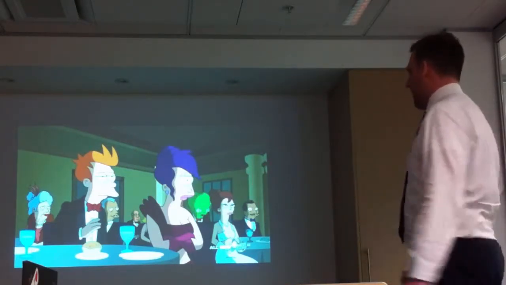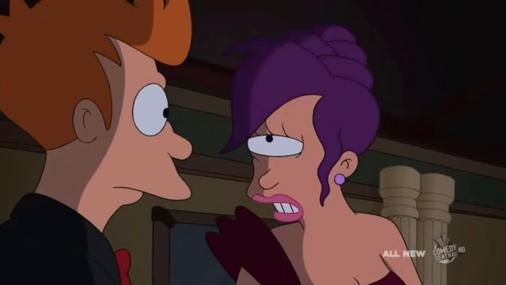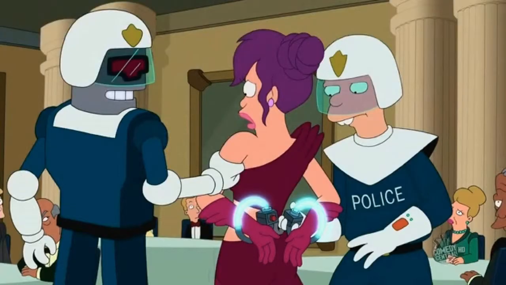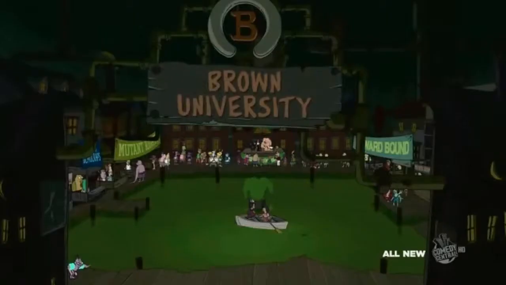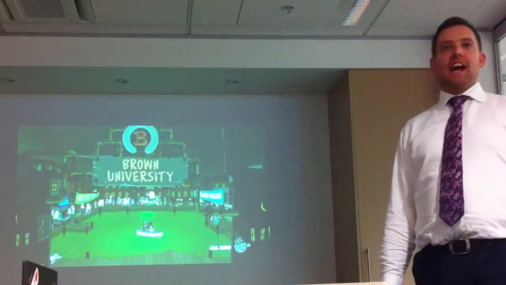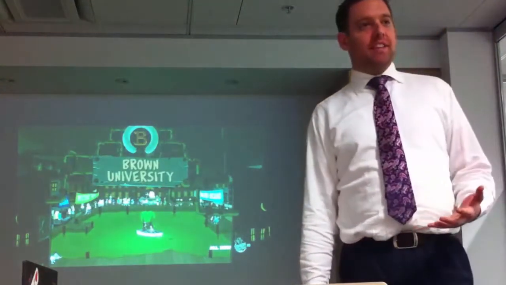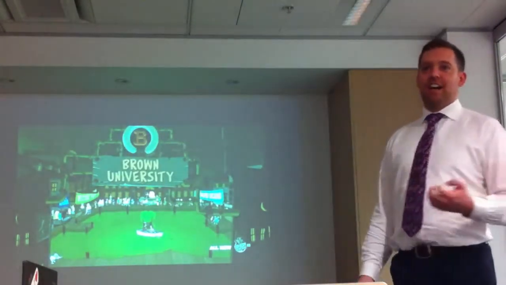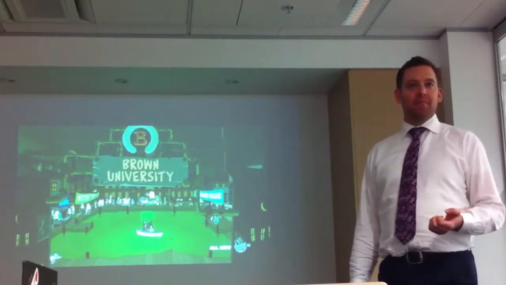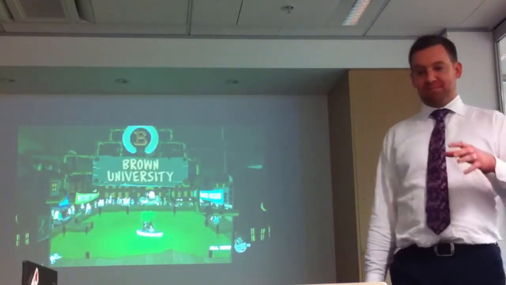But of course at this dinner party, Fry lets slip that Leela is a mutant, and she gets carted off by the police and sent to live down under the surface in the sewers. Now, Fry feels really bad about this. He still loves Leela. Leela's not too happy with him, as is expected.